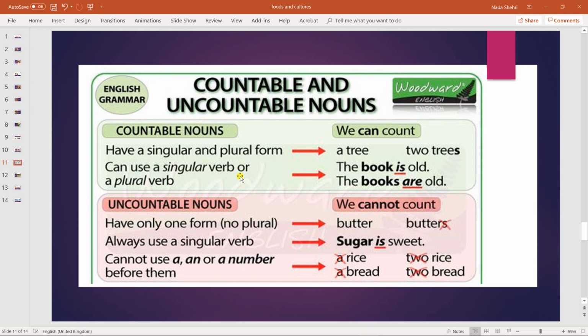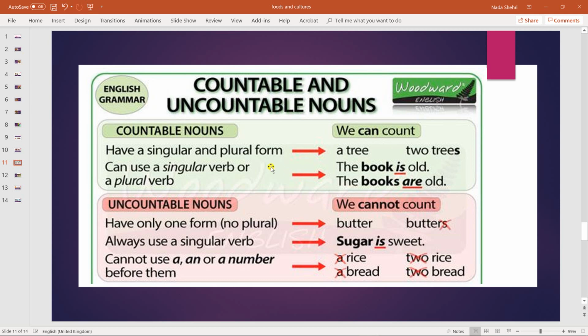We can count them. In Arabic, the equivalent of countable nouns is something we call الأسماء المعدودة. Countable, معدود, nouns, of course, أسماء. So, countable nouns, we can count them. Nouns that we can say 1, 2. We can use numbers with countable nouns.